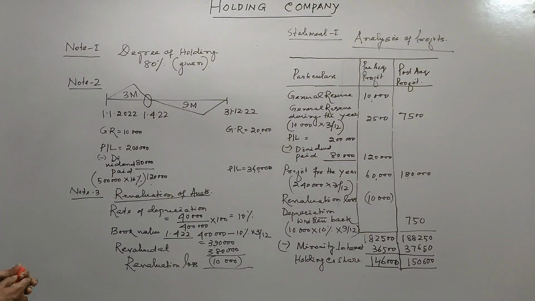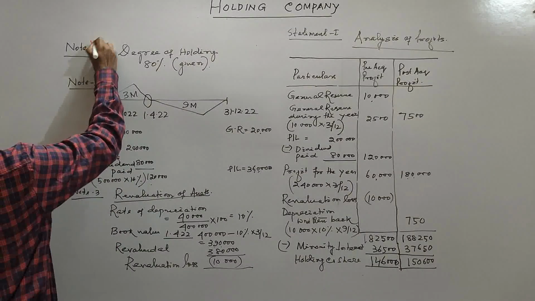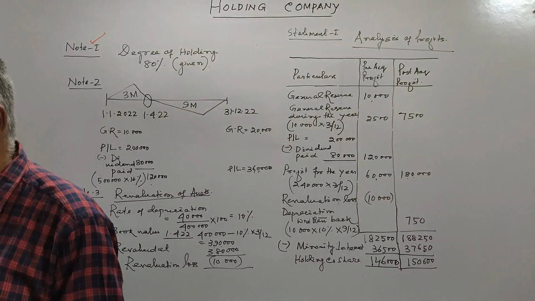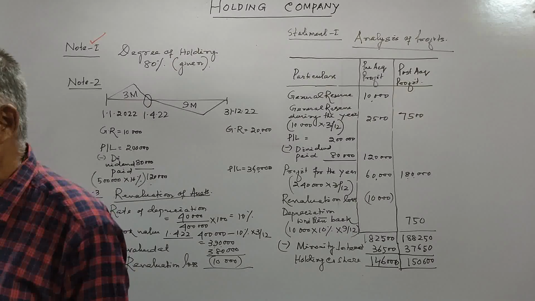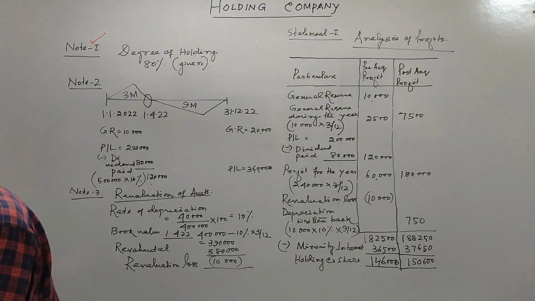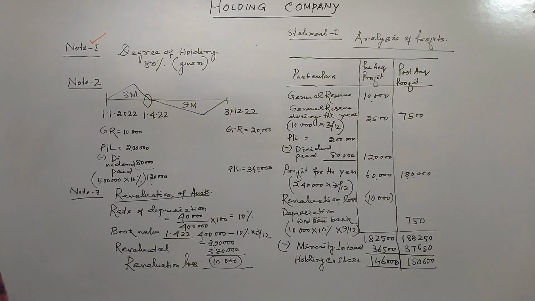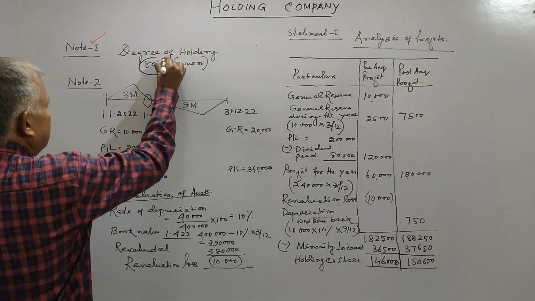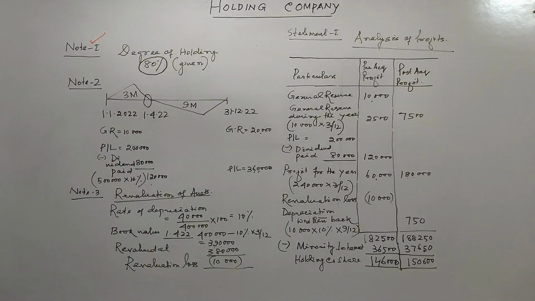In this problem, let us come to note 1. In the first adjustment, they have given you that Casters Limited acquired 80% shares in Tika Limited. So the degree of holding is given here. You need not calculate it separately because this is given in the question, right? Then comes note 2.